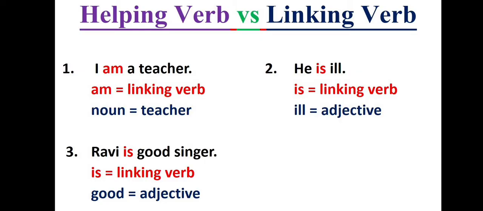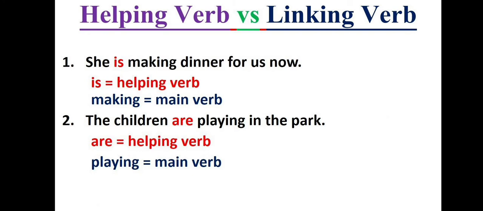Helping verb versus linking verb. I am a teacher. Here am is a linking verb, teacher is a noun. He is ill. Is is a linking verb, ill is an adjective. Ravi is a good singer. Is is a linking verb, good is an adjective. She is making dinner for us now. Is is a helping verb, making is the main verb. Second, the children are playing in the park. Are is a helping verb, playing is the main verb.